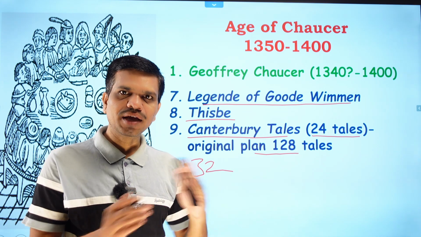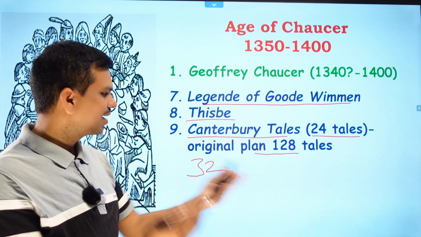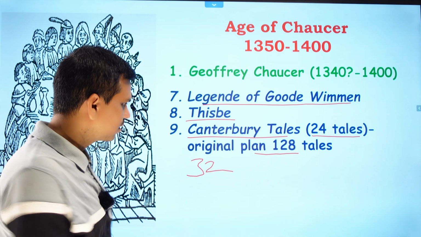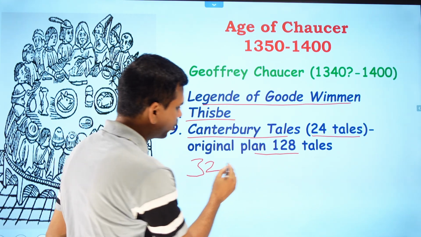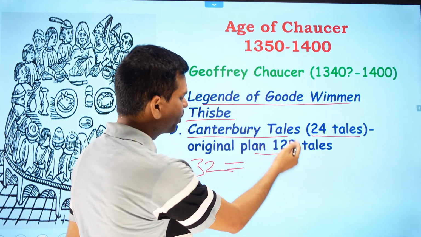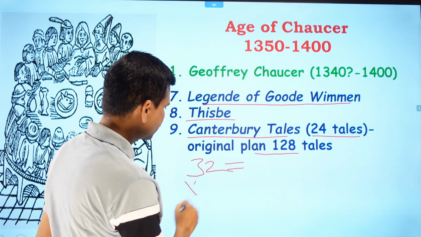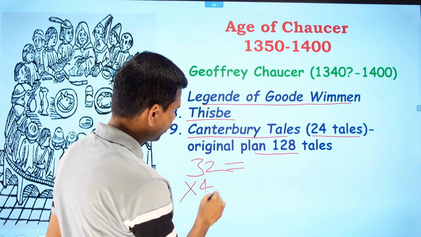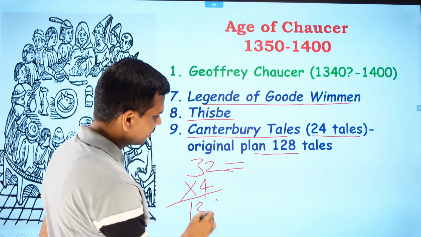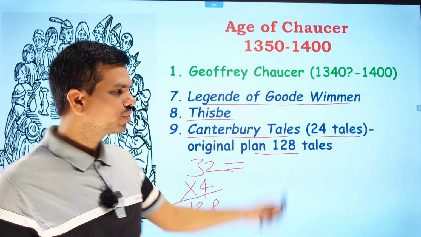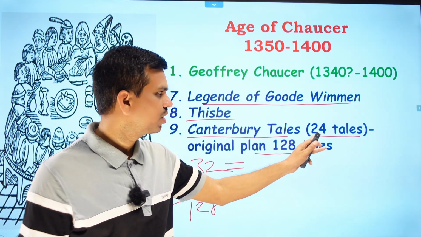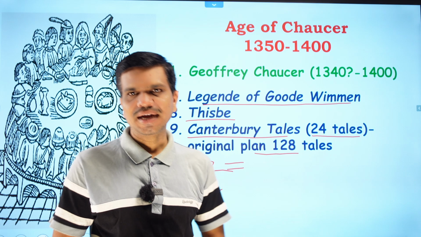In this way the original plan was 128 tales, 32 times 4. But the 128 tales could not be completed, and we have only 24 tales in the Canterbury Tales.